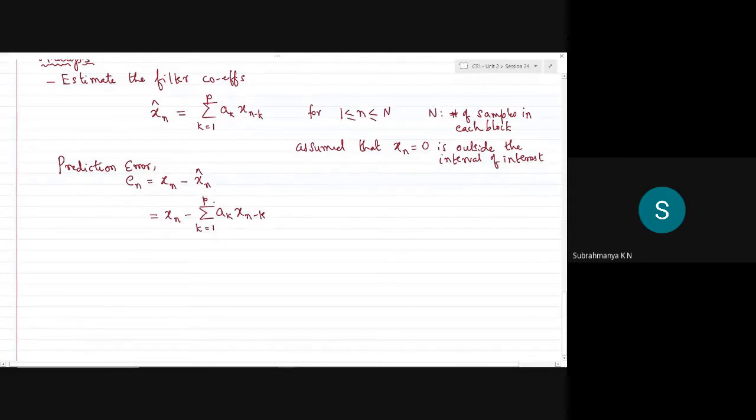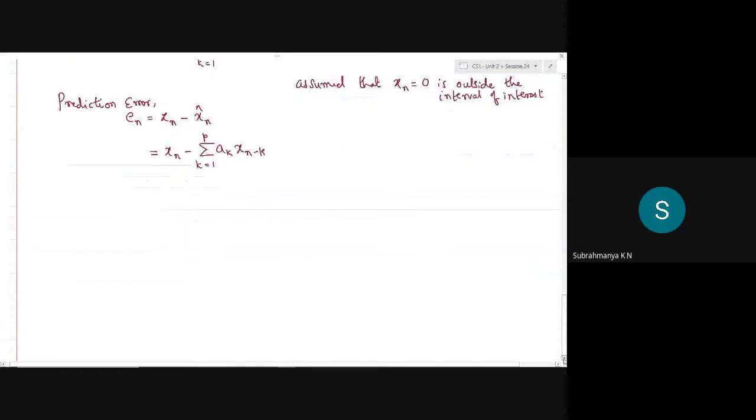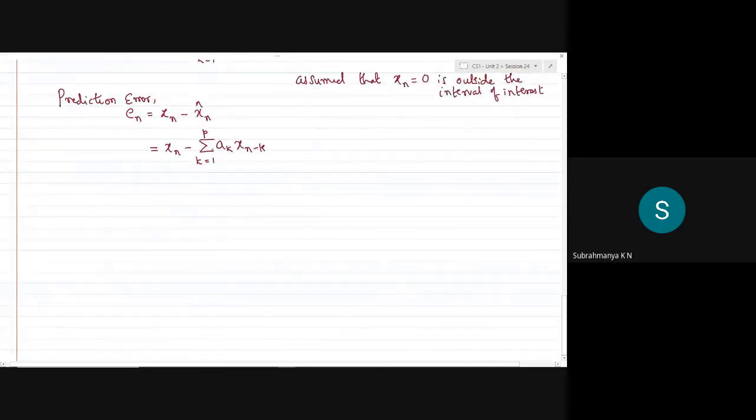In order to extract as much information as possible from the previous samples, we choose the coefficients, all these ak's, so that the average of the squared error term is minimum. So again, I repeat, our job is not to estimate the sample. Remember, that was the part of DPCM where we were trying to estimate based on the previous sample because there was a correlation between adjacent samples.